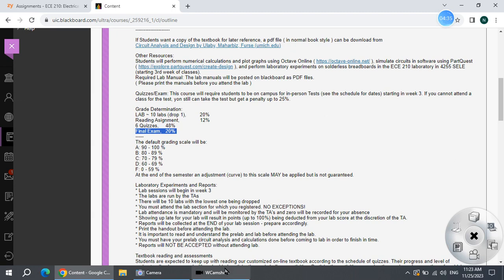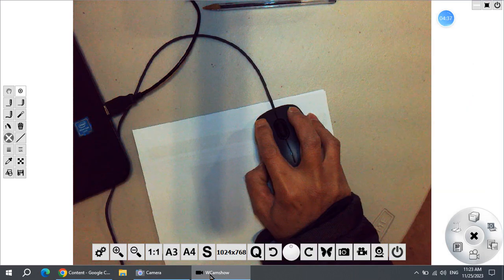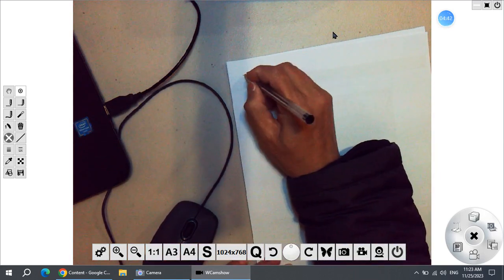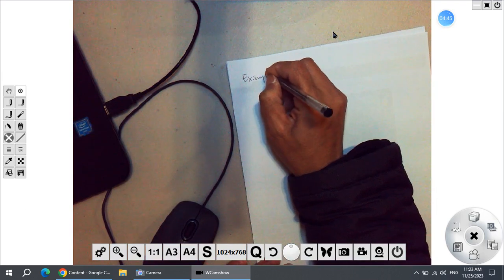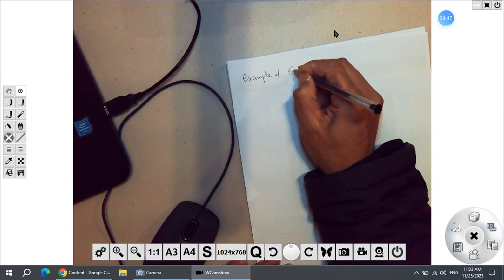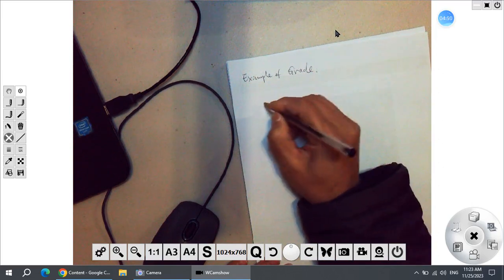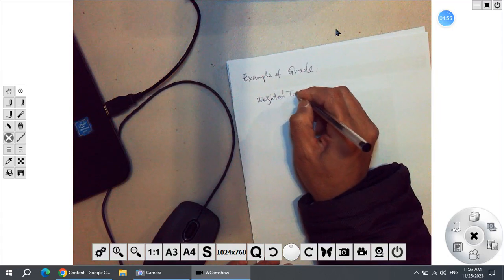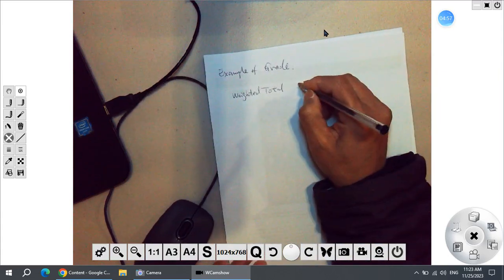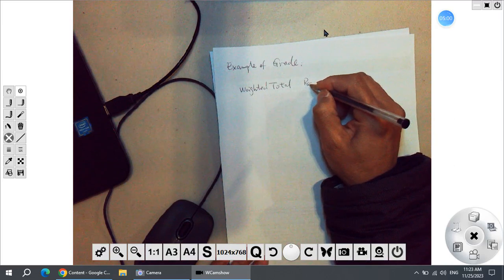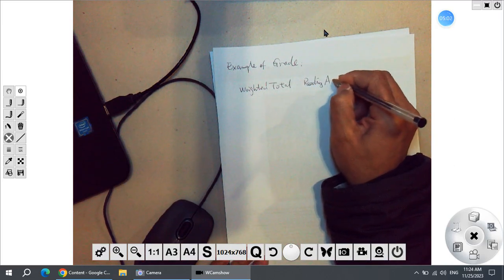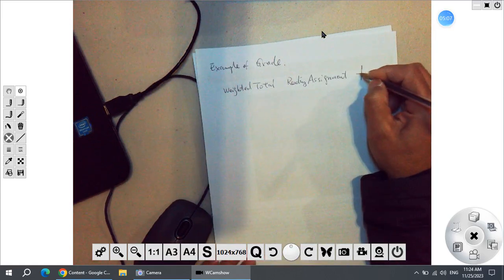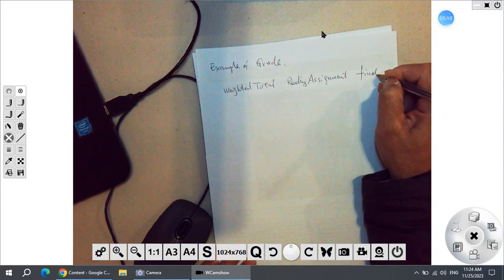For example, we can see an example of grade. Suppose you have weighted total, and then reading assignment, and then the final exam.